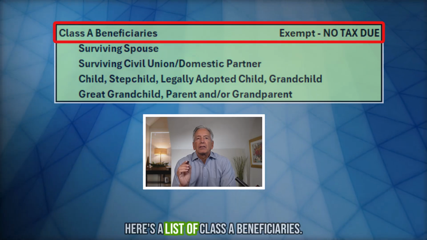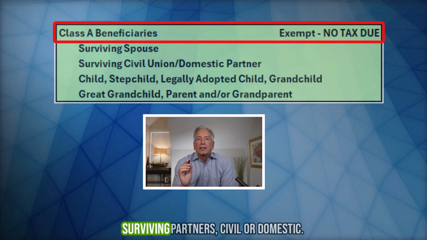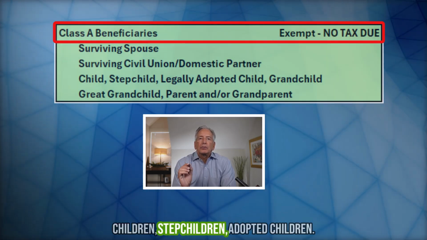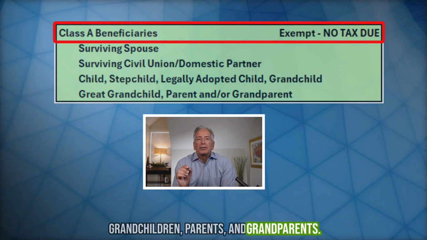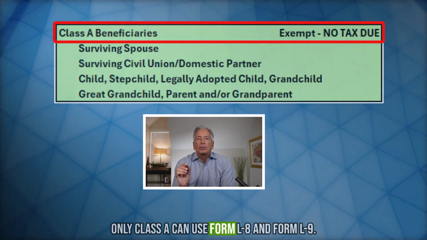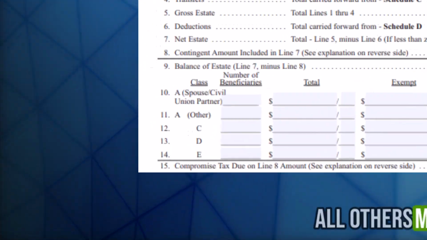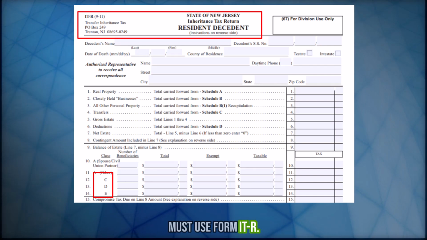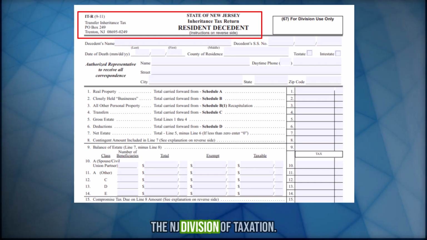Here's a list of Class A beneficiaries: surviving wife or husband, surviving partners, civil or domestic, children, stepchildren, adopted children, grandchildren, parents, and grandparents. Since they do not owe any tax, only Class A can use Form L8 and Form L9. All others, meaning Class C, Class D, and Class E, must use Form ITR. This form can be complex and is frequently audited by the New Jersey Division of Taxation.